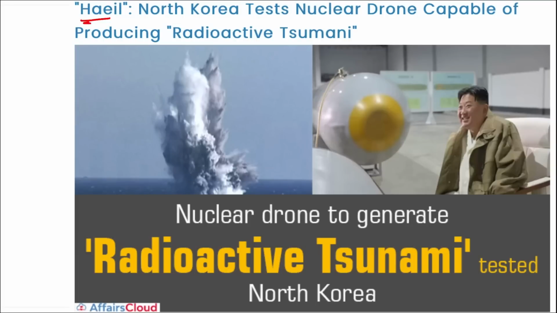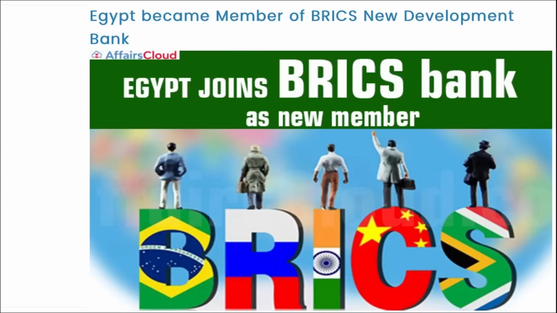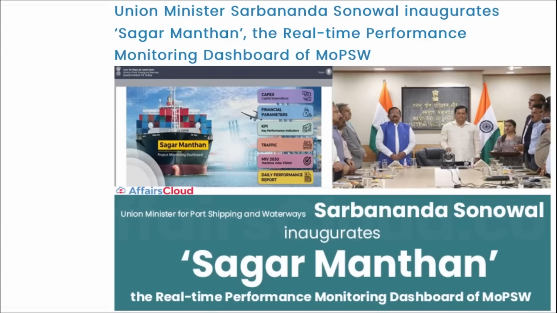Next is HAIL. In simple words, recently North Korea has tested an underwater drone, and this underwater drone is nuclear capable, and this underwater drone was named as HAIL. Next, who is the new member of BRICS New Development Bank? It is your Egypt. Egypt became the new member of the BRICS New Development Bank.